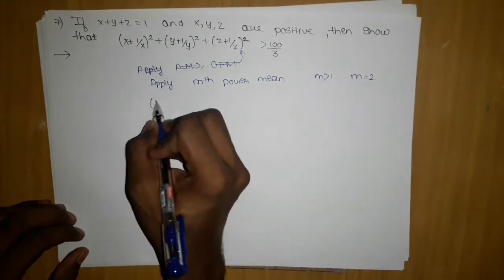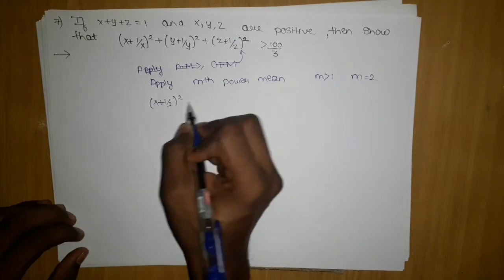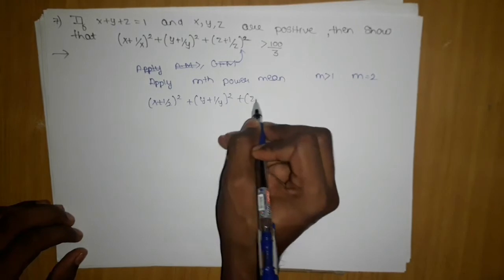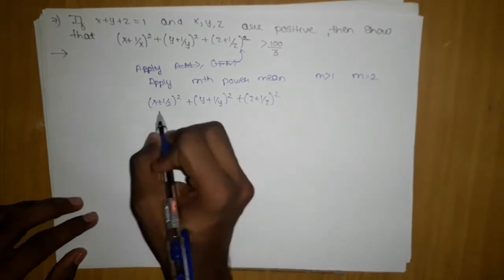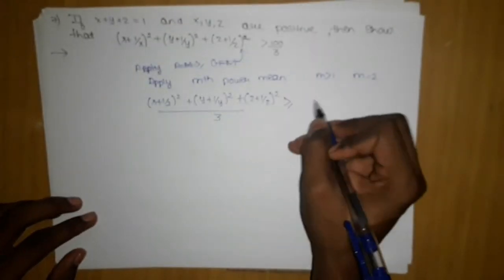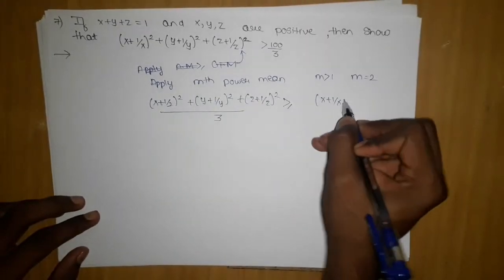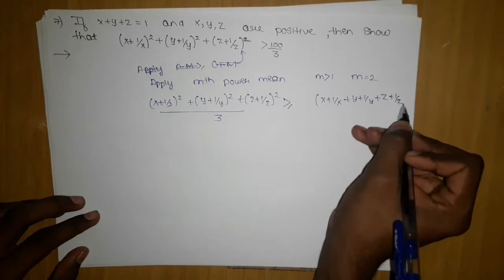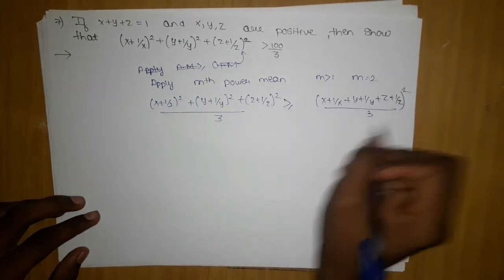So I will write what? x plus 1 by x the whole square, y plus 1 by y the whole square, plus z plus 1 by z the whole square, upon 3, is greater than or equal to x plus 1 by x plus y plus 1 by y plus z plus 1 by z the whole upon 3, power 2.